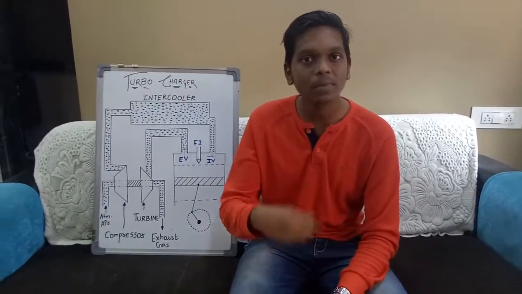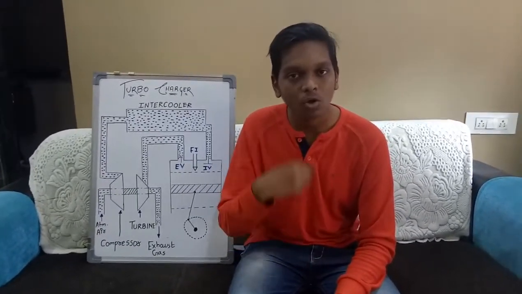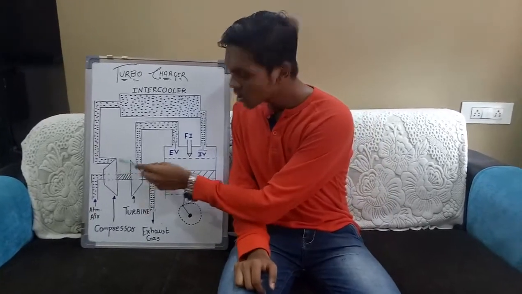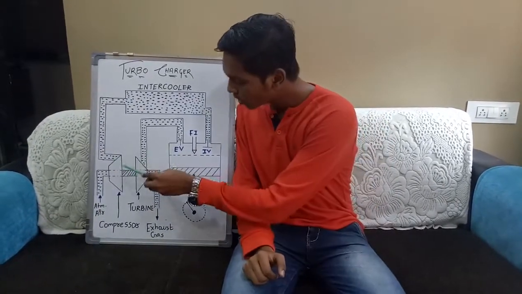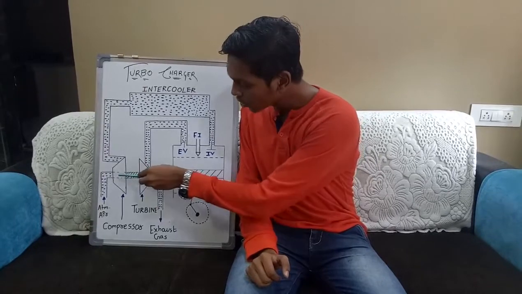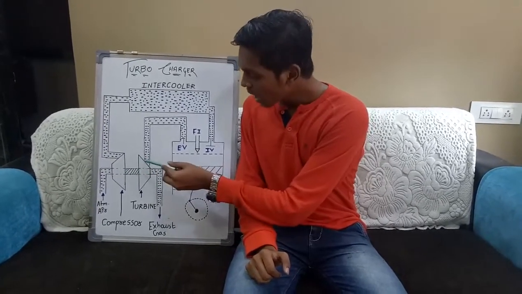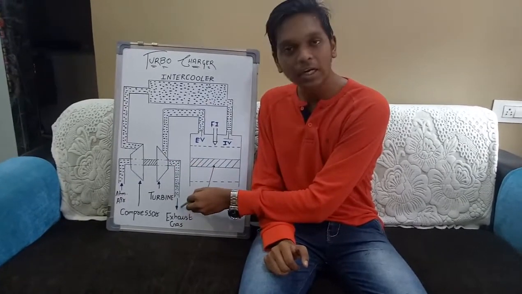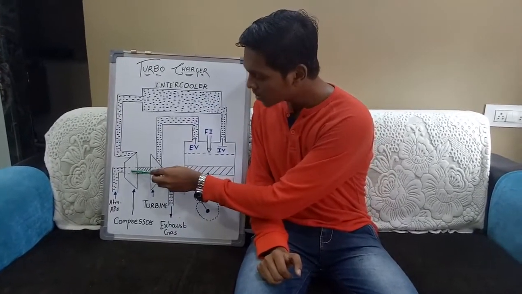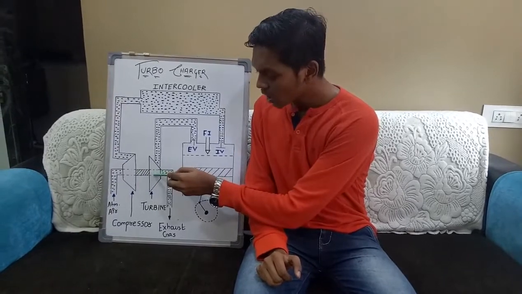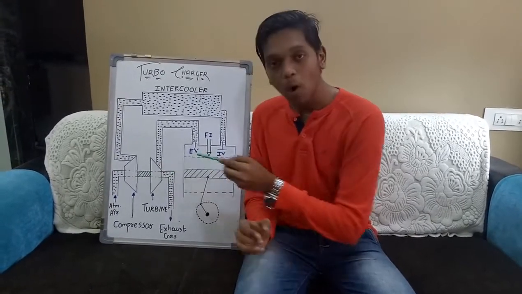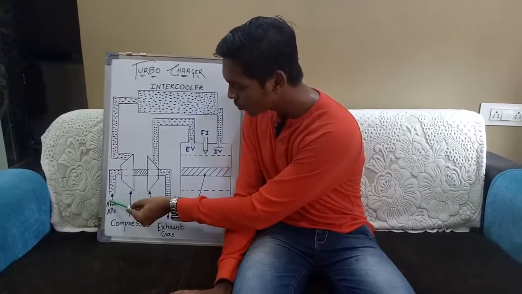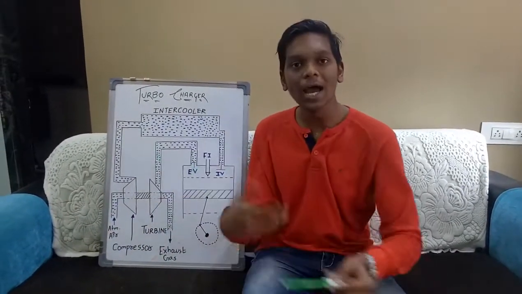After striking the blades, the turbine wheel gets to rotate. As the turbine wheel rotates, the compressor is also rotated. Why? Because both the compressor and the turbine are mounted on the same shaft. After striking the blades of the turbine, the exhaust gas is removed from here into the atmosphere. As the compressor is rotating, because the turbine is rotating, both being mounted on the same shaft, it sucks the atmospheric air and compresses it to high pressure.